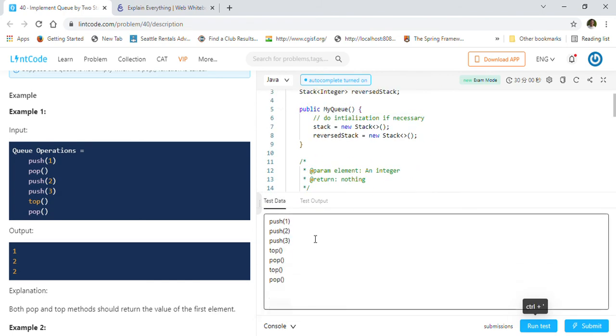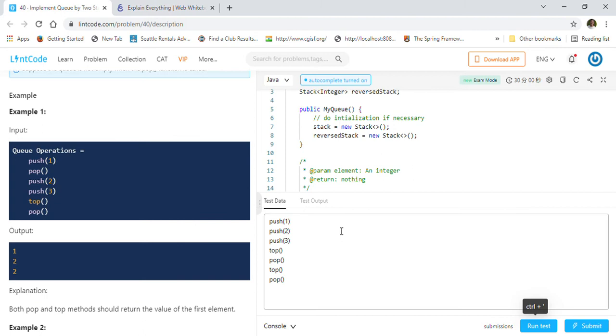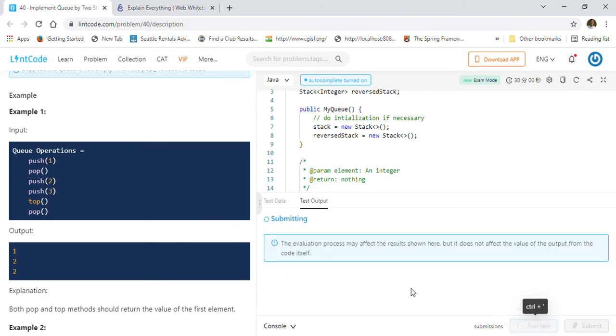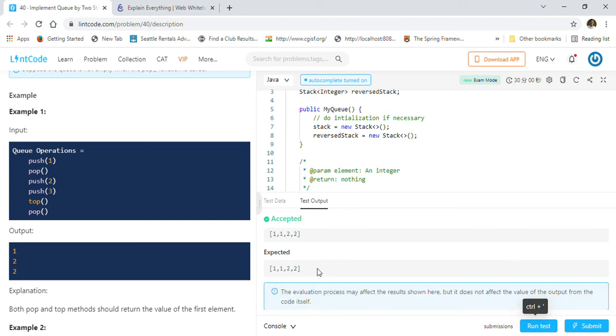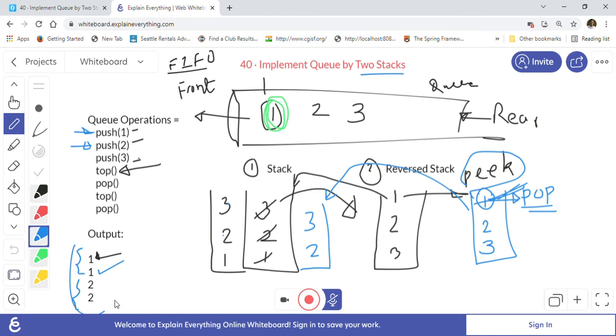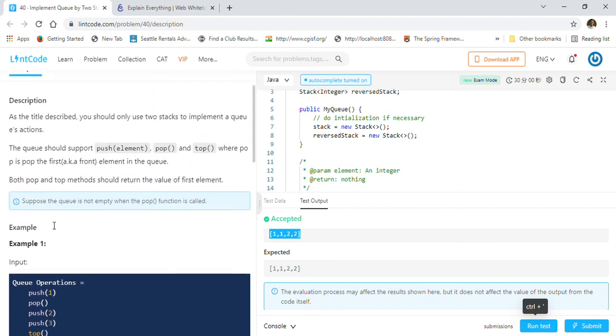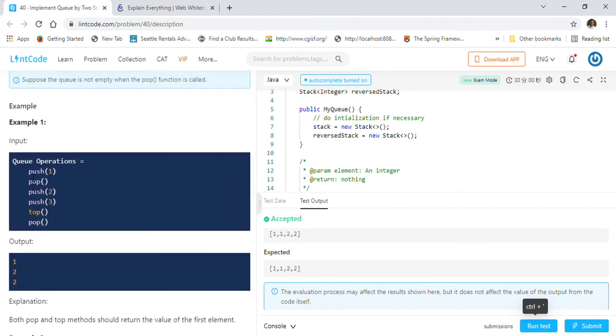So let us just take the same example that we just discussed here. We push 1 2 3 and we are doing top and pop two times, right? So let's just run this one. So as you can see here, we are getting 1122 as the output. So it is correct, 1122 we are getting there also.